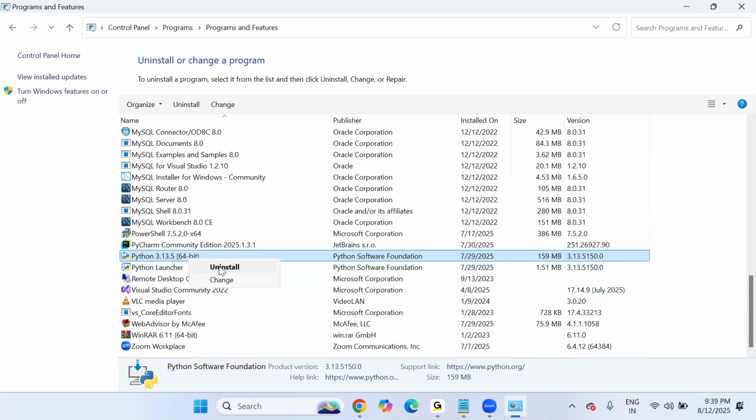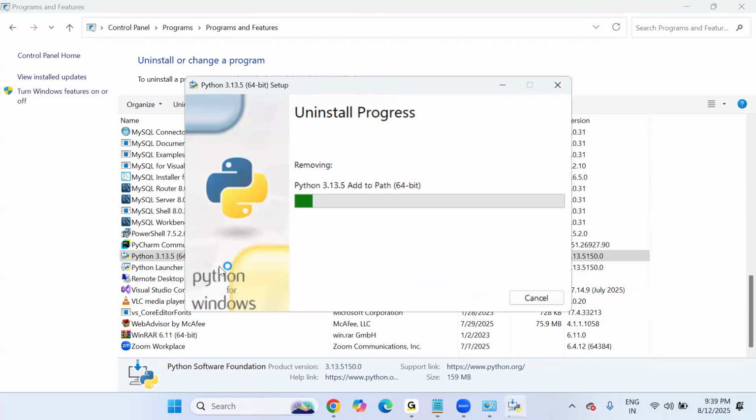Right click and uninstall. I'm doing the uninstallation just to show you the installation process step by step, how to download and install Python software. Uninstall is in progress, please stay on the line. I'll tell you once the uninstall is successful how to download and install Python software.